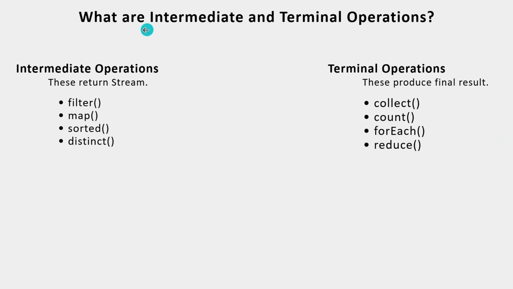And the next one, what are intermediate and terminal operations? Intermediate operations return streams. Terminal operations produce the final result. If you call the filter method, it will return a stream again. Unless you use the collect method, the filtration will not work. That's what I told before. These are the intermediate operations: filter, map, sorted, distinct. The terminal operations are collect, count, forEach, and reduce.